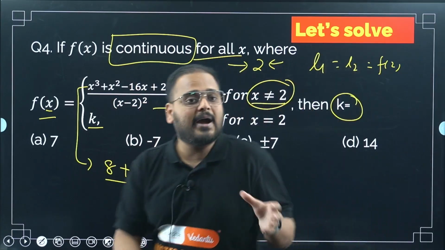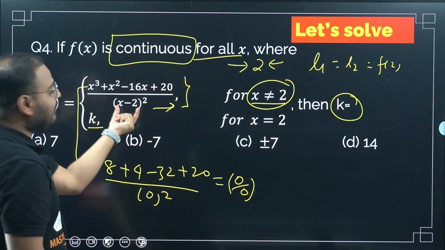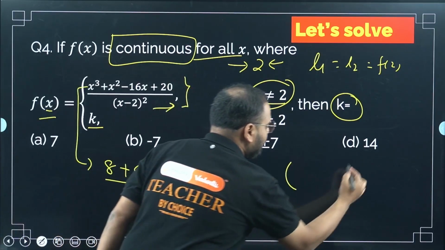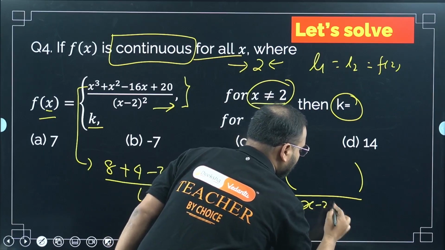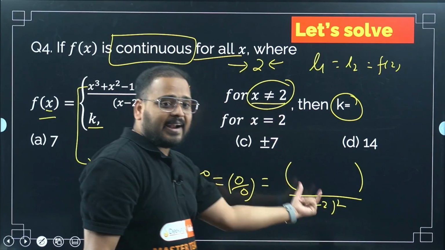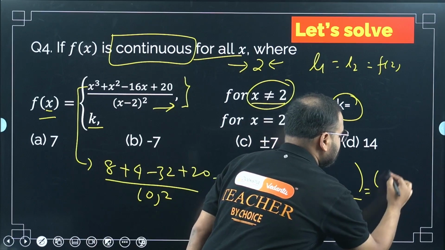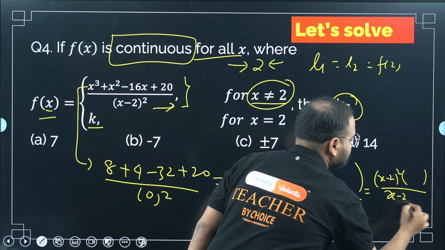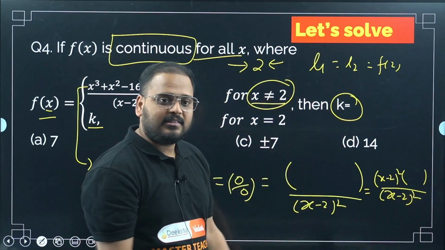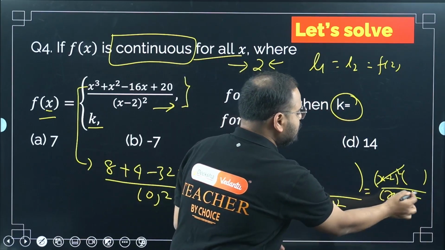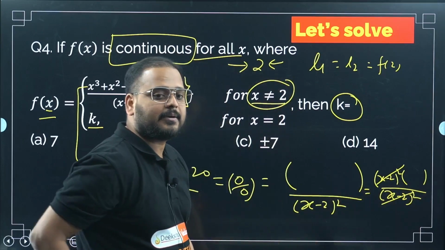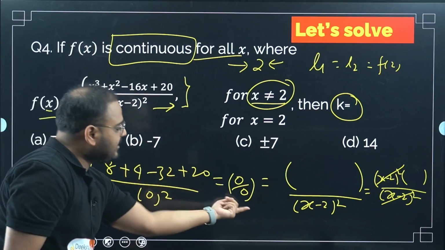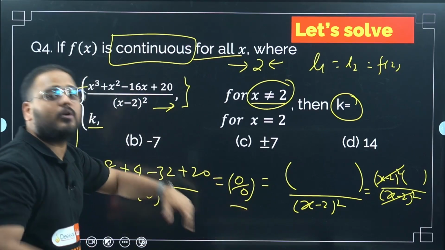Means basically my numerator, if you check here, my numerator will have this as factor. Correct na? If I look at this numerator and this x minus 2 the whole square, I can write this numerator as something times x minus 2 the whole square, upon x minus 2 the whole square. There will be a case like this, so I can cancel these two and then I can find the limit value. Please check. Since the limit is existing, there has to be some way to convert this indeterminate form to a determinate form.